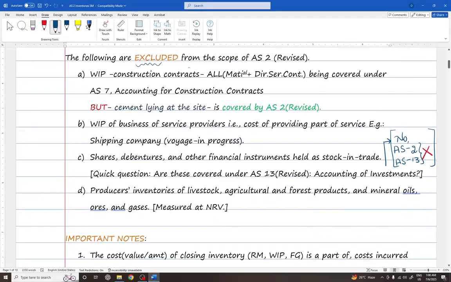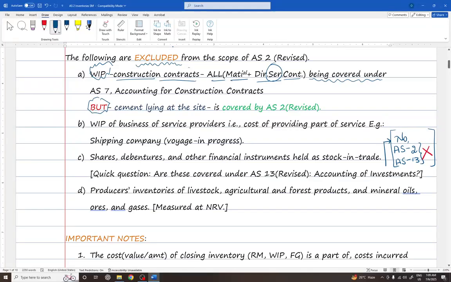This standard specifically excludes some of the items. Those are work in progress of construction contracts, such as direct selling contracts, direct service contracts, sorry, being covered under AS7, accounting of construction contracts, and they do not come into the scope of AS2 inventories. But cement lying at the site is covered under AS2 revised.